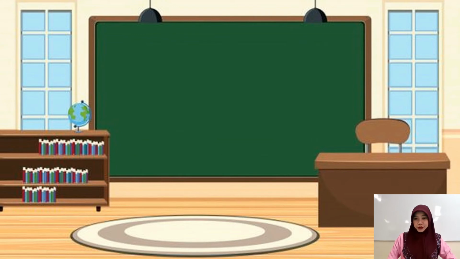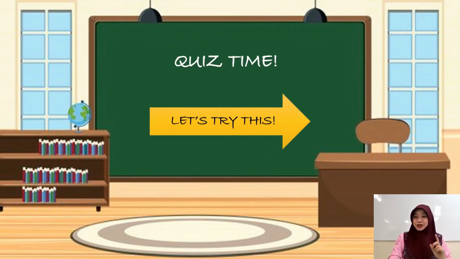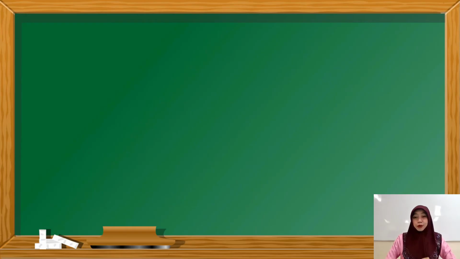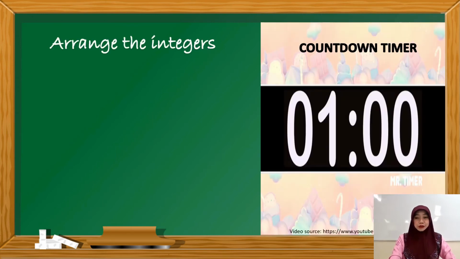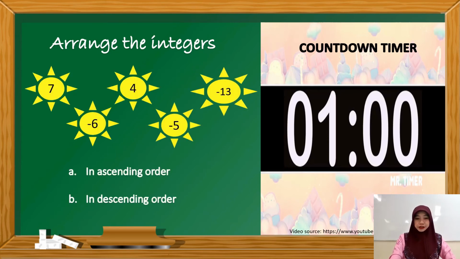So now that you already know how to arrange integers in ascending and descending order, how about some challenge for you? Let's try this. Pen and paper ready? Let's go! I will only give you 1 minute to answer this, and we'll have a countdown timer to check the remaining time. Arrange the integers in ascending order and in descending order. Ready? Start!